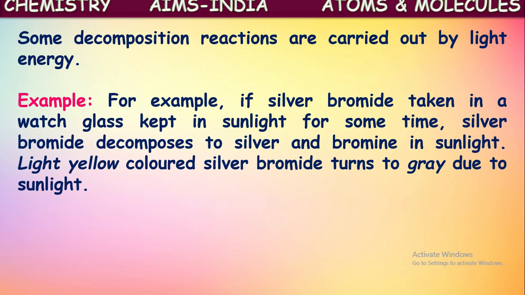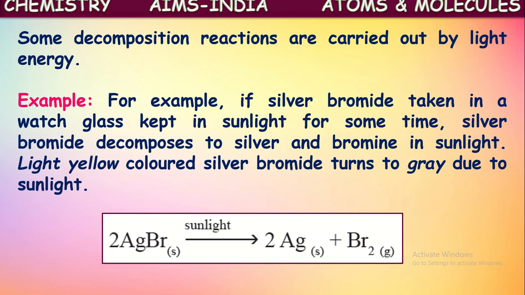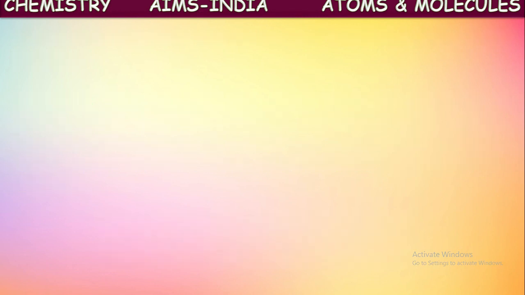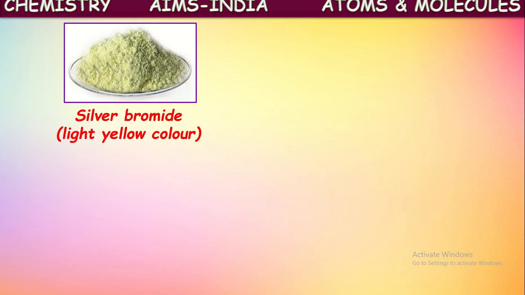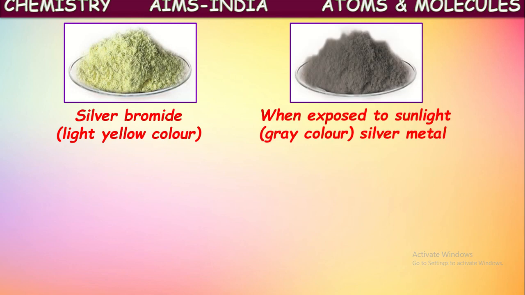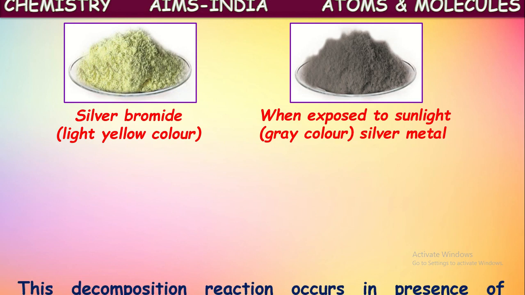Okay, here what is happening? Silver bromide compound is splitting into silver and bromine elements in the presence of sunlight. So it is a decomposition reaction. See here the reaction related to this equation. Silver bromide in the presence of sunlight gives silver and bromine. Okay. So initially silver bromide is a light yellow colored substance. When it is exposed to sunlight for a certain time, it forms gray colored silver and the bromine gas will escape. So it remains there as gray colored silver metal.